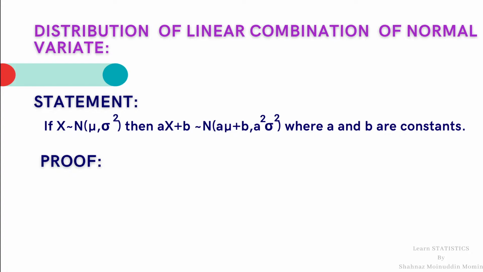So let us see the statement. Suppose X is a normal variate with parameters mu and sigma square. Then the linear combination of the random variable X, aX plus b, follows normal with parameters a mu plus b and a square sigma square, where a and b are any constants. So we shall start with the proof of the result.